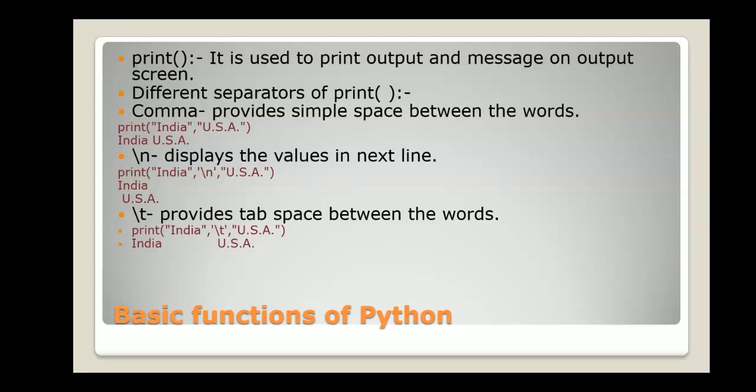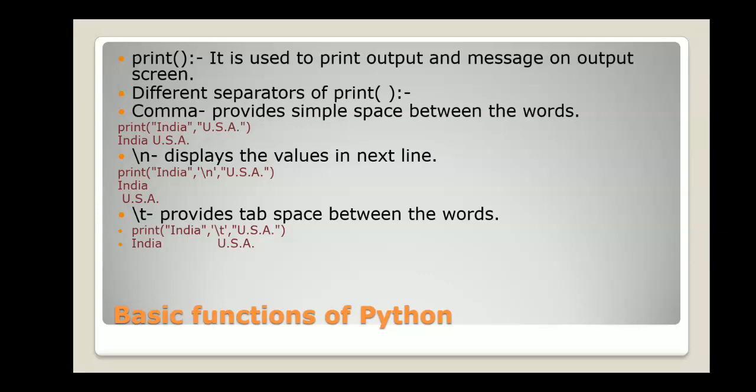Now the basic functions of Python. They work in the interactive mode as well as in the script mode. Print function. The print function is used to print output and messages on the output screen, and it always prints the output in the interactive mode. Whether you are working in the interactive mode or the script mode, it displays output in the interactive mode only.